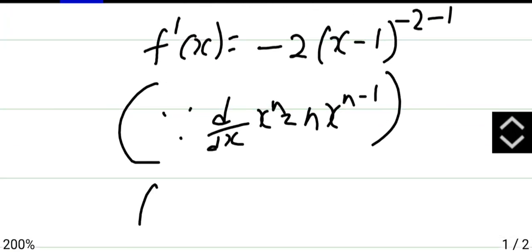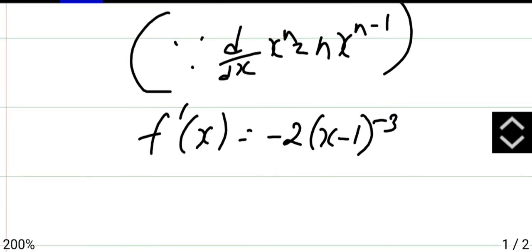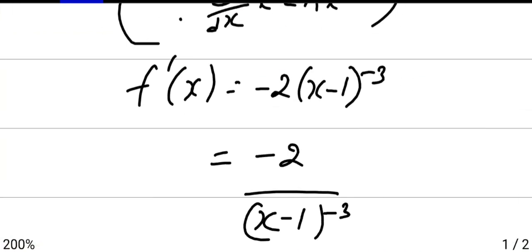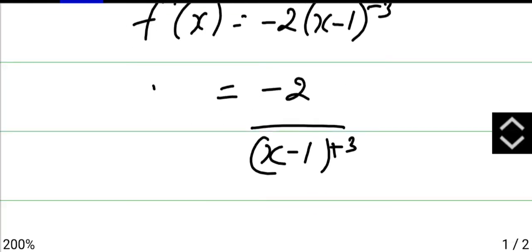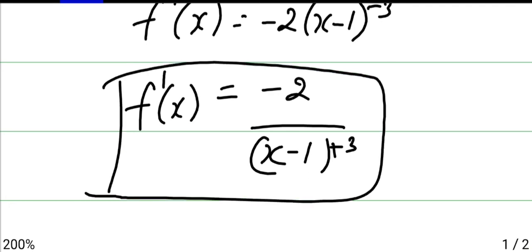So we get f dash of x as minus 2 (x minus 1) power minus 3. If you have the same sign, we should add. So it will be minus 2 divided by x minus 1 whole cube, since if the minus power goes down it becomes plus. So this is your f dash of x, which is present in your question as well.